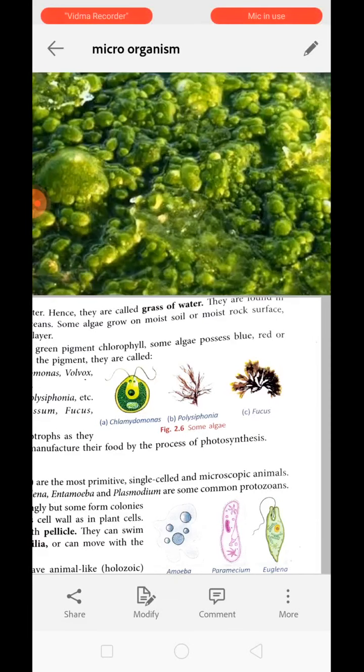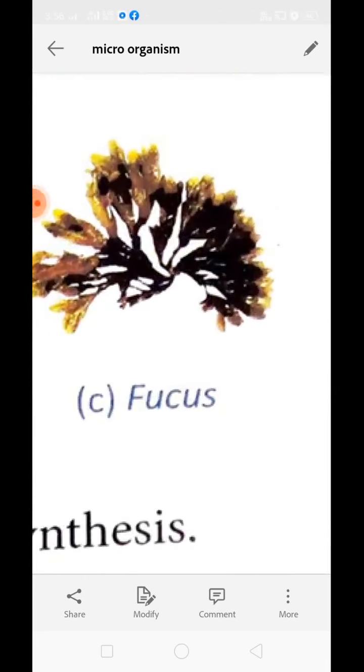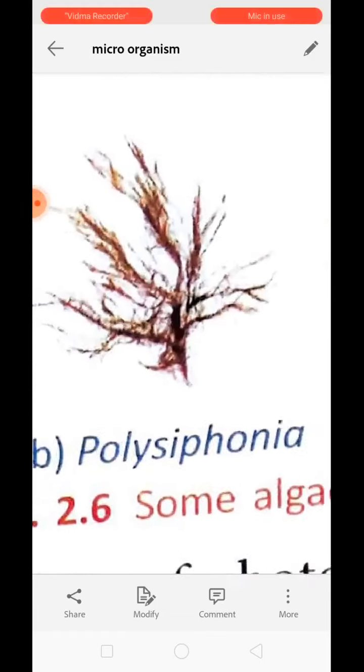Based on the pigments, they can be called green algae like Chlamydomonas, Volvox, Spirogyra, Ulothrix, etc. Besides the green one, there is red algae as well, like Gelidium, Polysiphonia. Then brown algae like Sargassum and Fucus. This is the brown algae. This is the red algae.